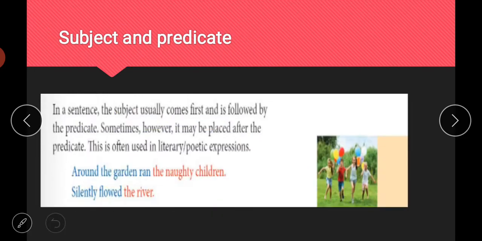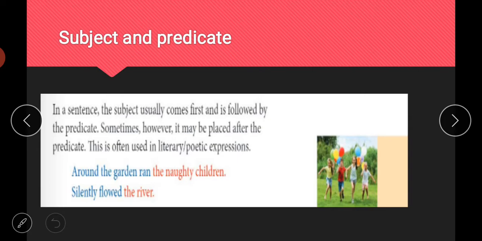Next, there is one more example of subject and predicate. In a sentence, the subject usually comes first and is followed by the predicate. In most sentences that you read, you will observe that most of the time the subject comes at the start of the sentence and the rest of the sentence is your predicate. But sometimes it is different. Sometimes the subject comes at the end and the predicate comes at the start, so the subject may be placed after the predicate.